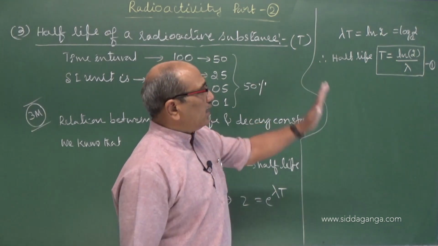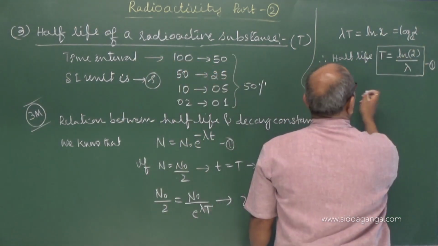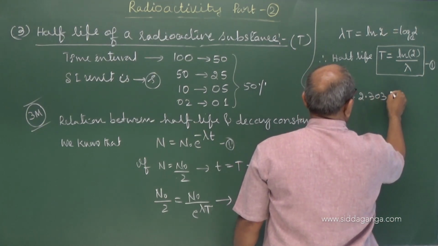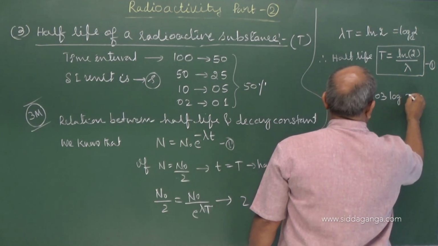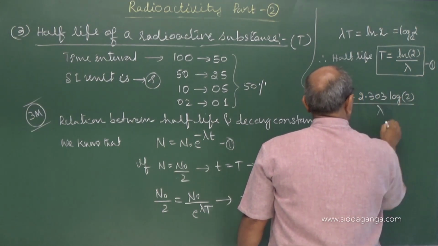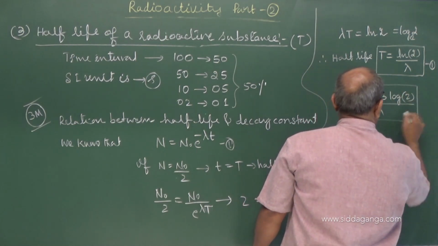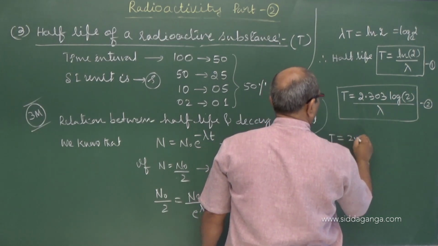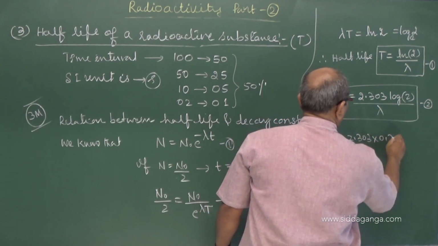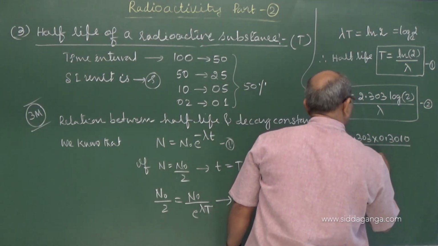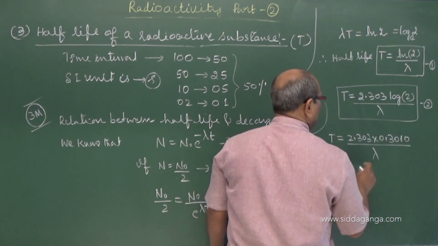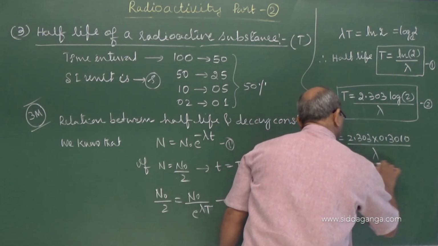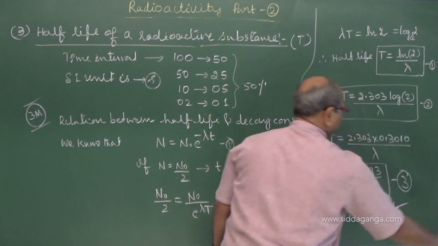Or log e can be converted into log 10 and written as 2.303 into log 2 divided by lambda, which is another equation we can write and use in the exam. Log 2 you know the value, 2.303 into 0.3010 by lambda. Simplified you will get 0.693 by lambda, which is the third relation. But you have to derive up to this.